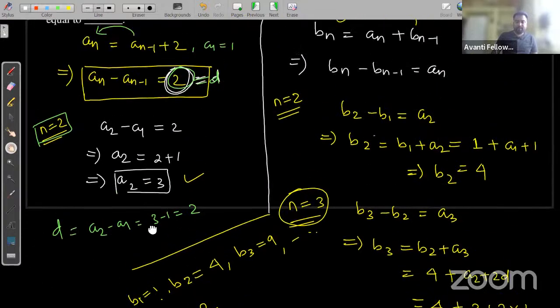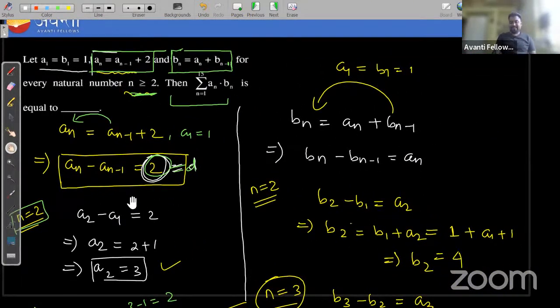Clear सबको भाई? Lengthy था क्वेश्चन, कुछ lengthy नहीं था actually. You need to understand what concept we are using. Till now we didn't cover so many things in progression. We are only continuing the arithmetic progression till now. So these are questions that came in previous year JEE questions, we are solving here. Okay.